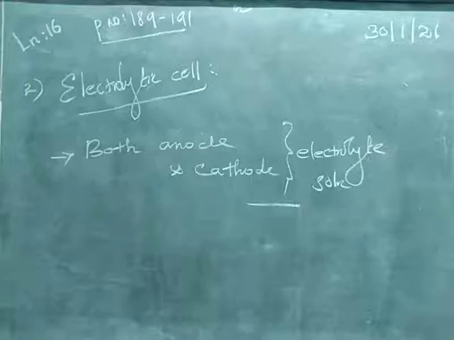In electrolytic cells, when electricity is passed through the electrolyte, it dissociates into constituent ions. That is electrolysis. What is meant by electrolysis? The electrolyte is decomposed into constituent ions or elements by passing electricity, which is known as electrolysis. In this way, we get electric current from the electrolytic cell.